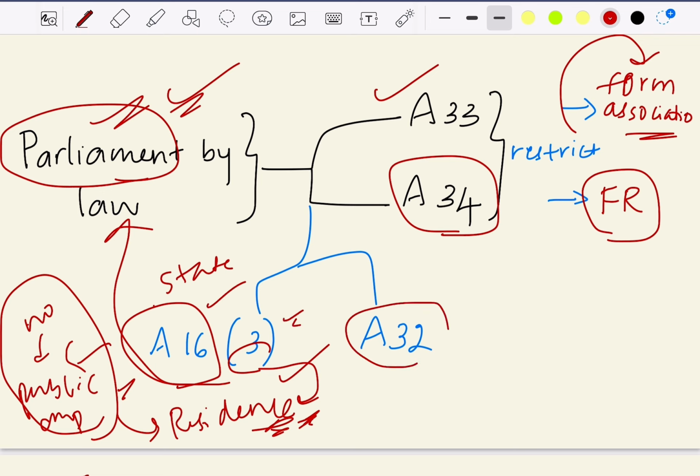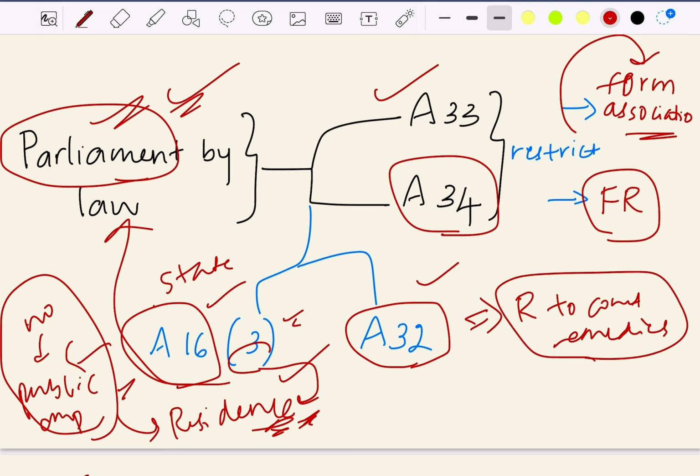In Article 32, we had studied that Article 32 is all about the right to constitutional remedies. That is, if we feel that our fundamental rights are getting violated, then we can go to the Supreme Court and ask it to issue writs for the violation of fundamental rights, correct? So that is what Article 32 is all about. Article 32 is providing for the right to constitutional remedies. As I said, you can go to the Supreme Court directly and ask the Supreme Court to issue writs. So it is the Supreme Court.